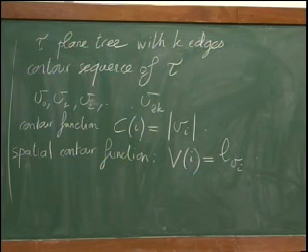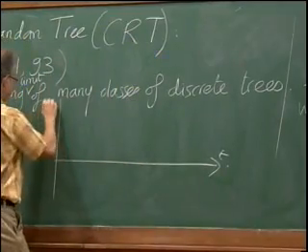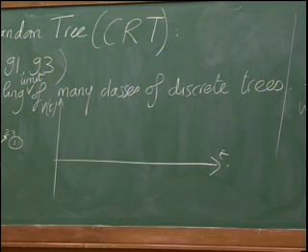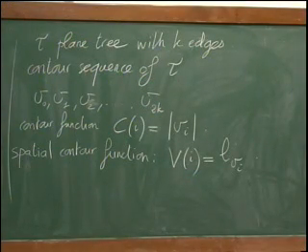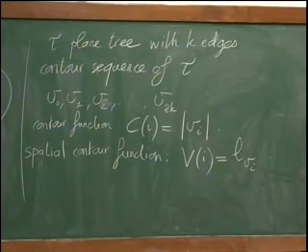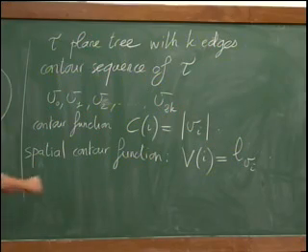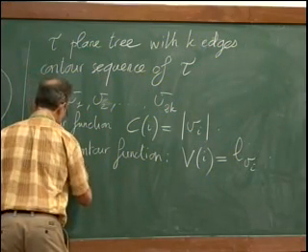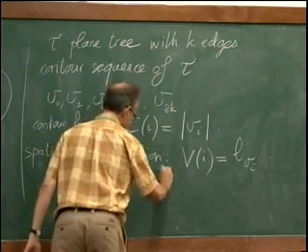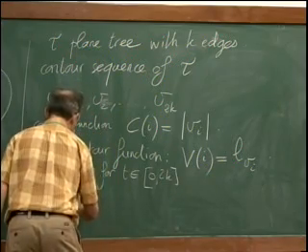So in this example, for instance, I can represent this spatial contour function as I did for the contour function. I will also use linear interpolation to define this function for every real t. So V is defined, let's say, for t belonging to 0 to 2k, by linear interpolation.